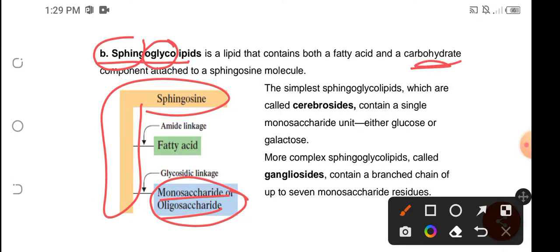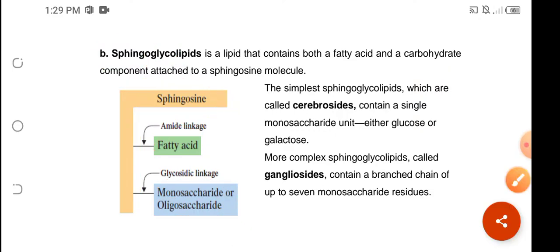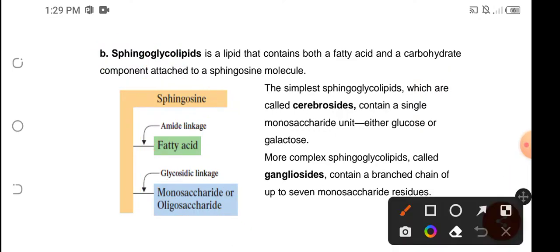Okay? So we still have the fatty acid. The difference between sphingoglycolipid and sphingophospholipid is this part. Instead of the phosphate group with an alcohol, we are going to have a monosaccharide or an oligosaccharide.